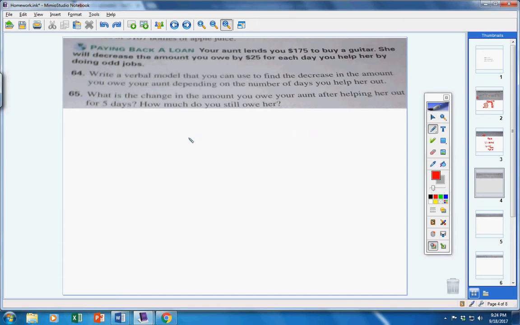So, no problem. The decrease equals 25 times every day, right? So I would just say decrease equals 25 times W for days that you work, okay? So D equals 25 times W, the days that you work.